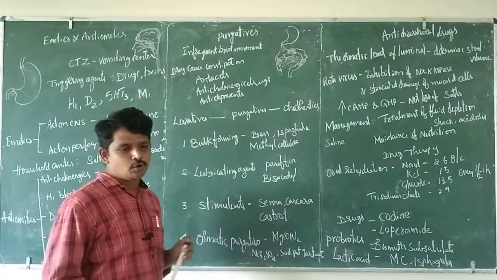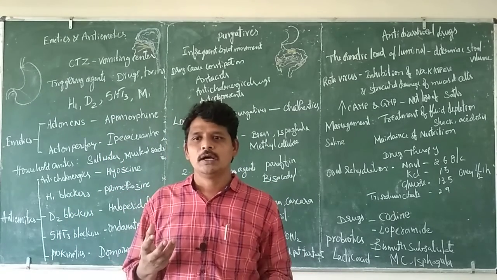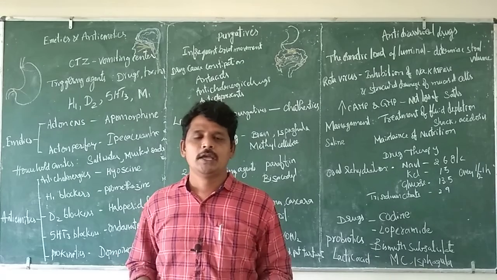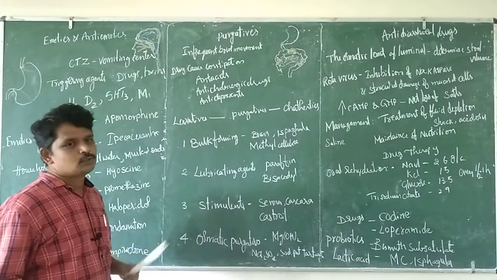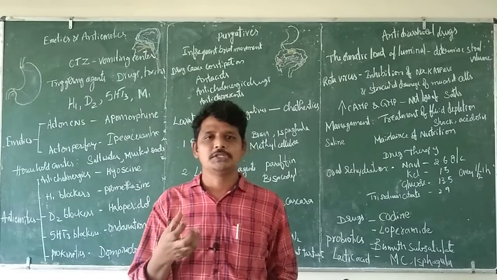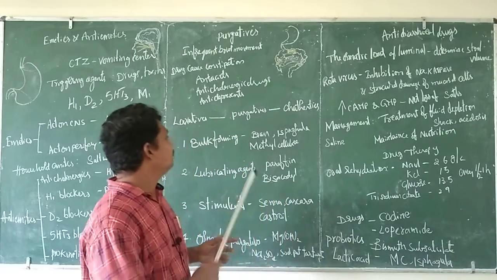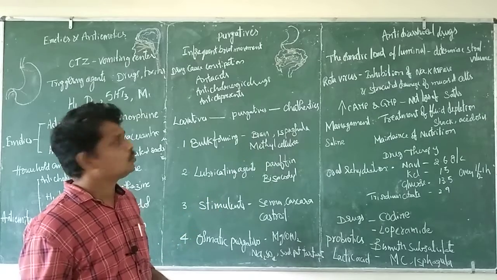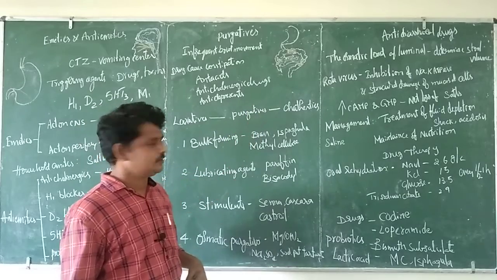osmotic purgatives. Normally, when we take less food, this less food cannot allow the stimulation of peristaltic movement. So in that case we need to increase the bulkiness of the food, and here we use bulk forming agents. These agents have the ability to absorb moisture and swell. When it swells, it increases in volume and can stimulate the bowel movement. Examples: bisphenol, methyl cellulose, bran, etc. Once the bulkiness is increased, obviously stimulation is going to occur.